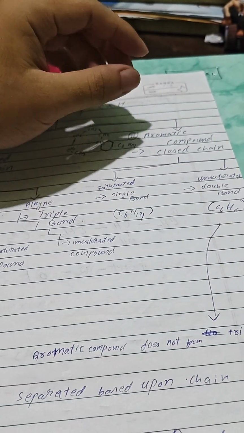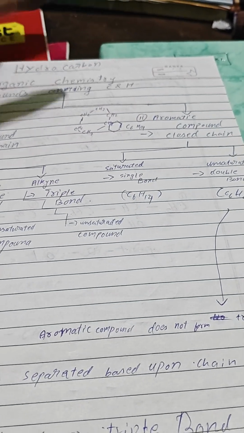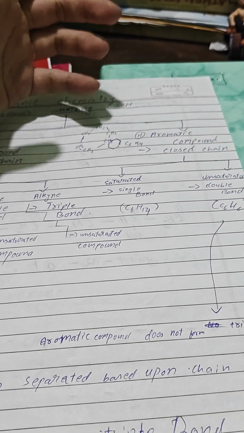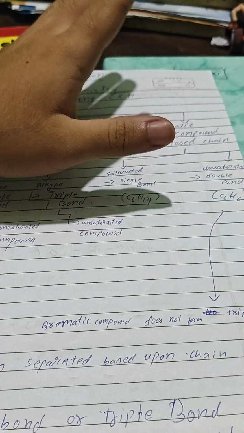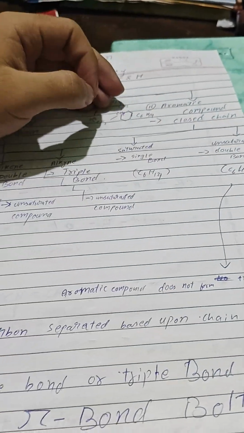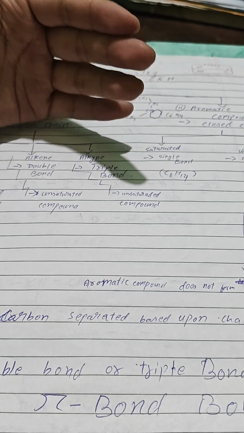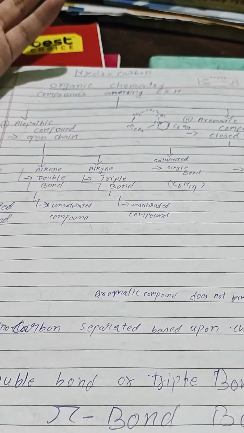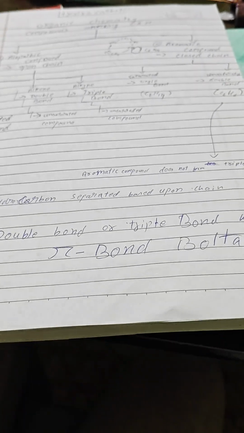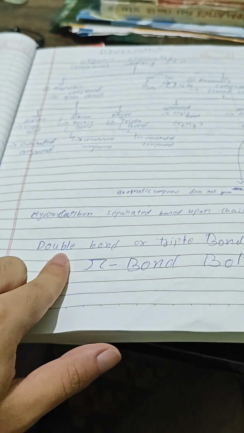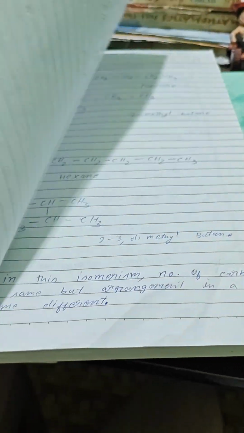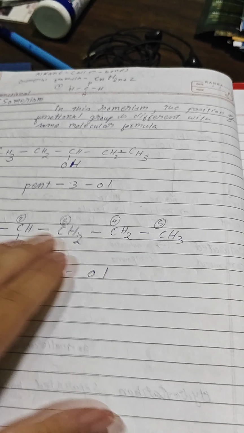After that, aromatic compounds also have saturated and unsaturated types, but the only difference here is the chemical molecules, and triple bonds do not exist here. I think the reason was that it requires too much energy and is not really stable, so it is not viable and does not happen. Always remember, double bonds or triple bonds are called pi bonds, just like single bonds are called sigma bonds.